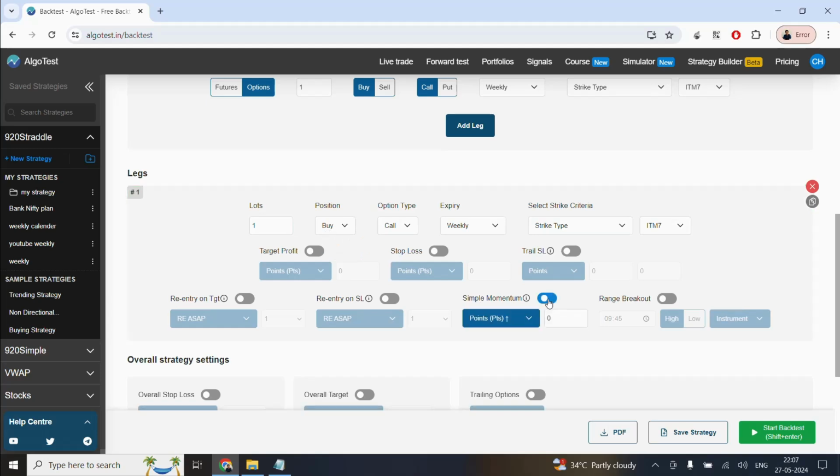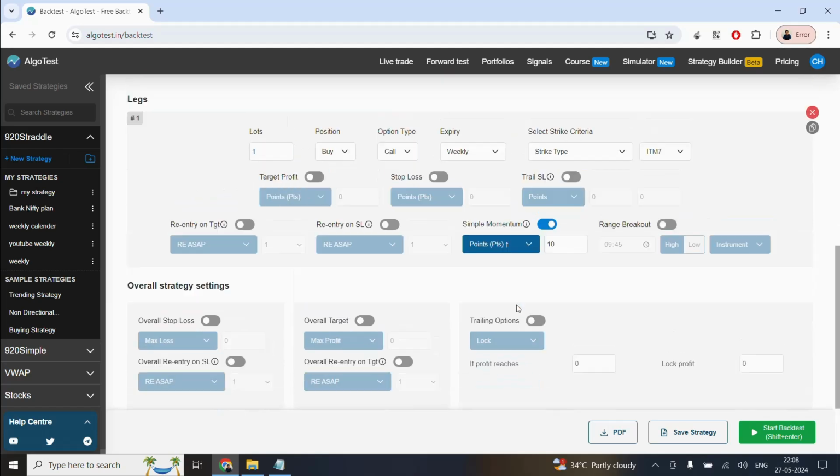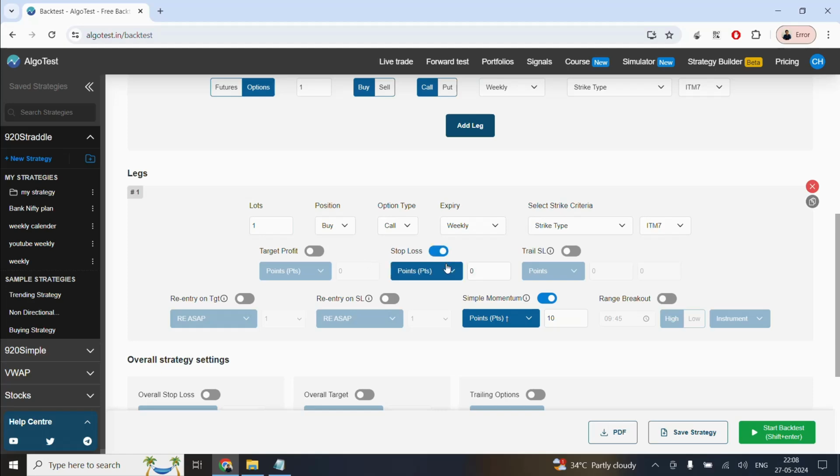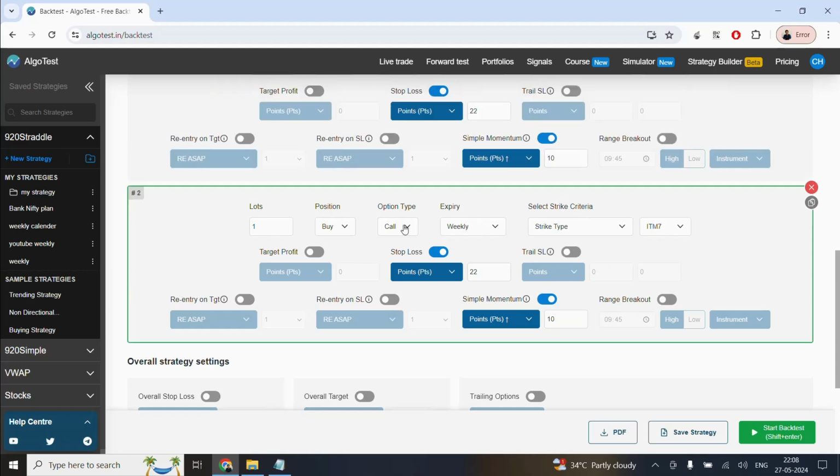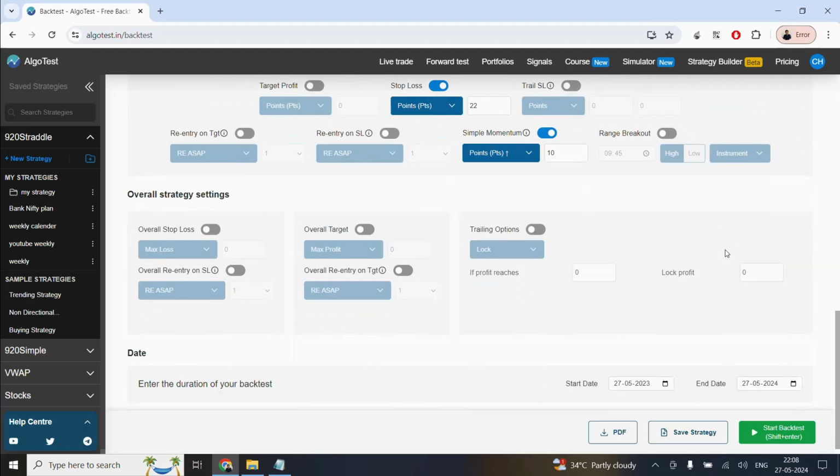So it's a simple momentum where we are going to check when the price gets more than 10 rupees after 9:16. We are gonna enter. We are gonna fix the stop loss at 22. So this is for the call option, and for the put option we are going to fix the same.